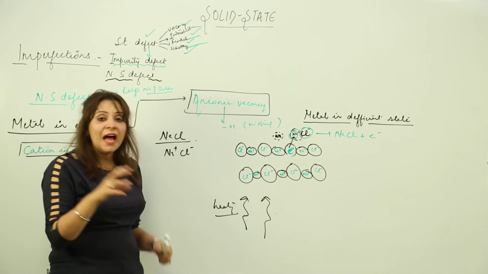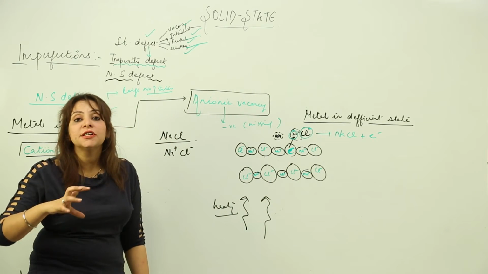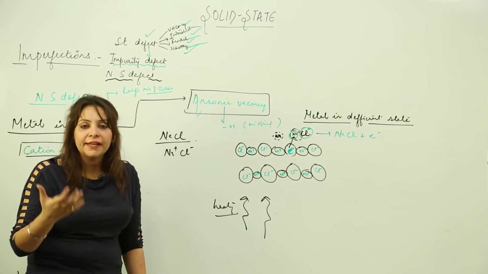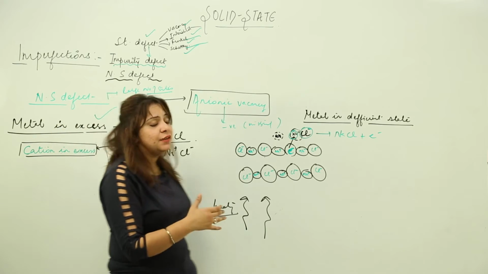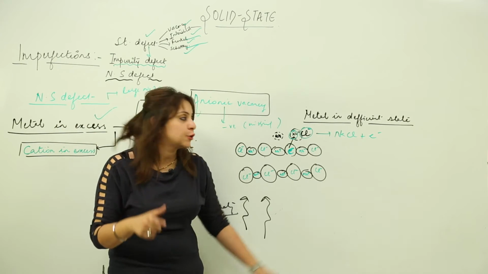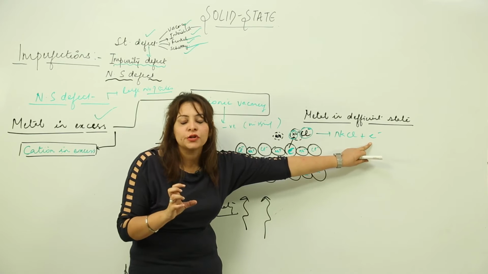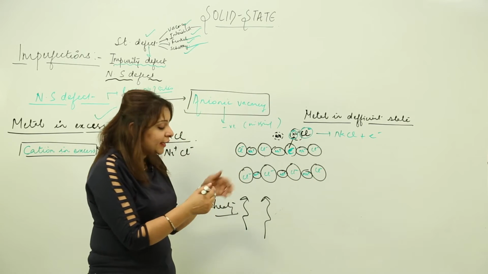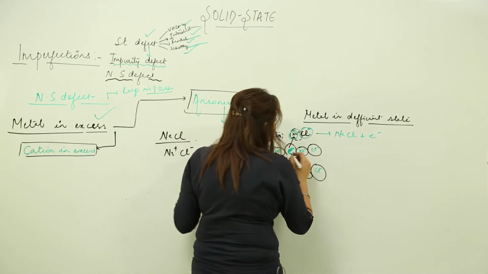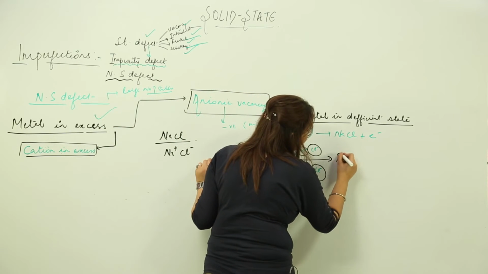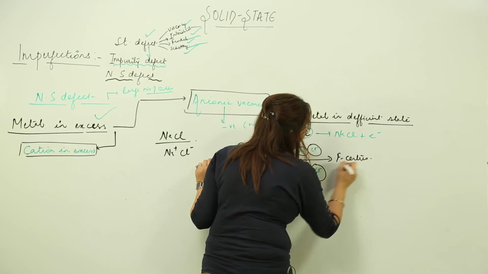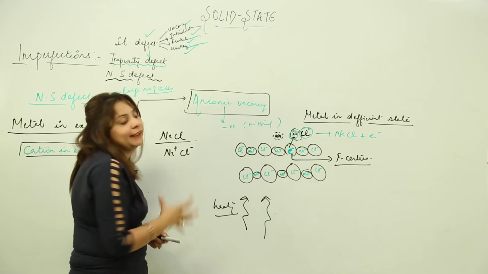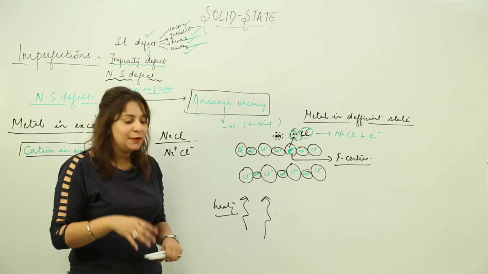So now that vacant space, which was created because the chloride ion just escaped for the sake of Na, is occupied by an electron which was released as a result of the combination. So this electron will occupy that space, and the vacant spaces occupied by an electron are called F centers. We call them F centers. So this is what we get to see in the anionic vacancy. I think it's clear. Again, I am explaining you.